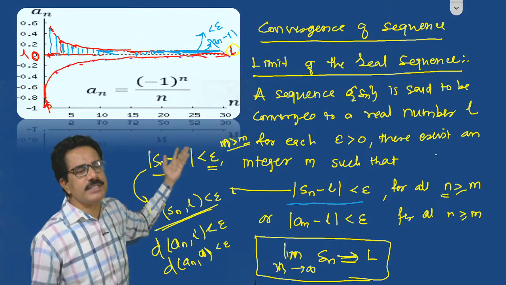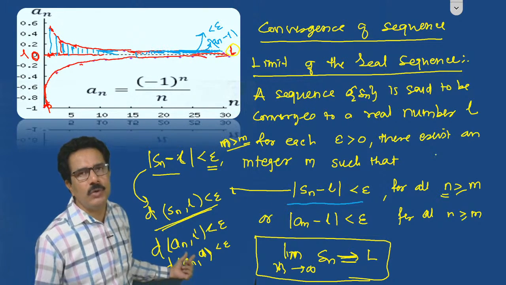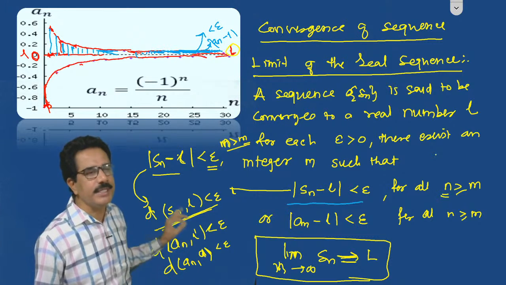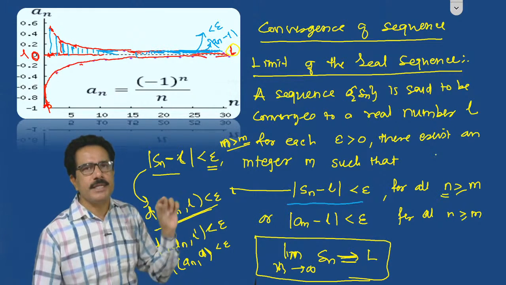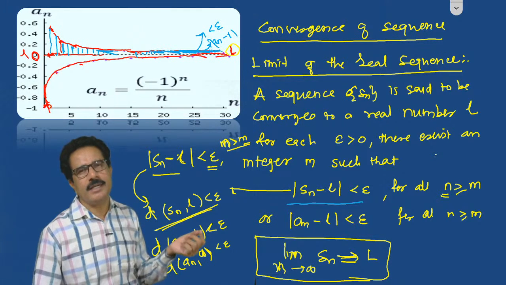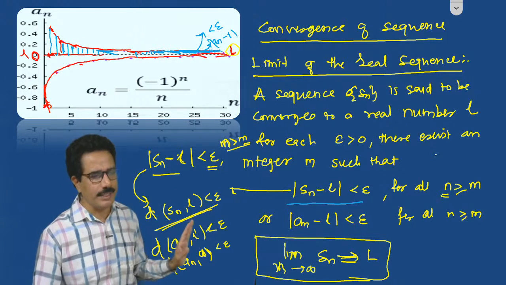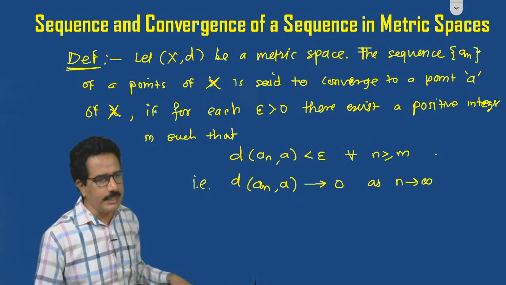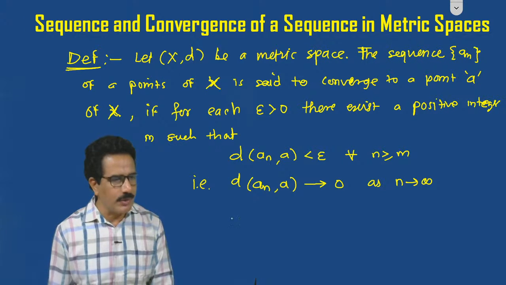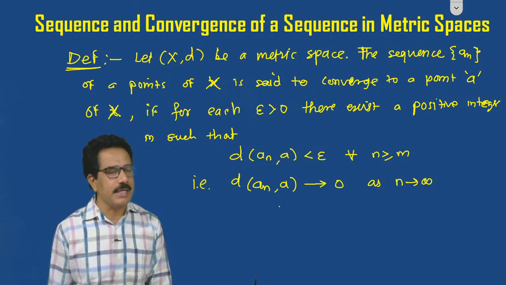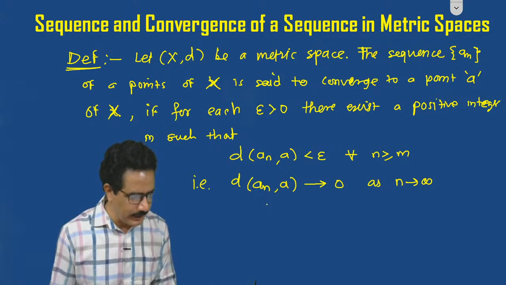A sequence Sn is said to converge to a real number L. In place of L, we have taken a, that is, we have to consider a point a. The limit of the sequence is taken as a. In a metric space we generally take a, because it is the center of a sphere. The center is generally not shown as L, it is shown as a, b, c, x, so we take a. That is the only difference. This same condition we wrote in this form. So an tends to a, and we can also write it as the limit of an equals L.